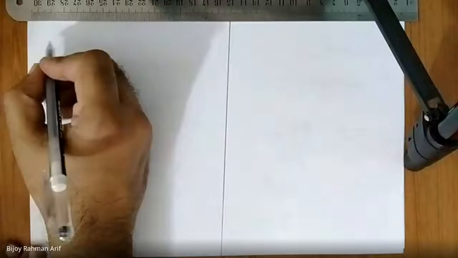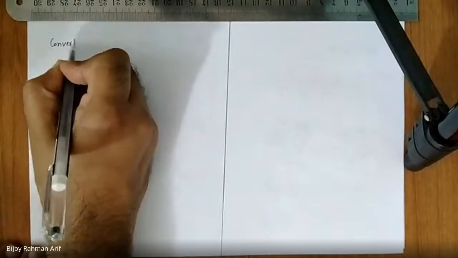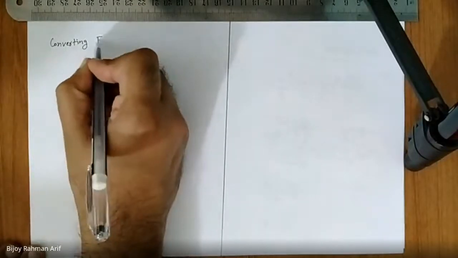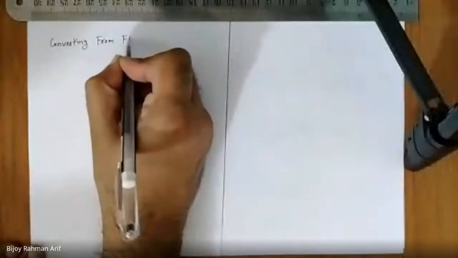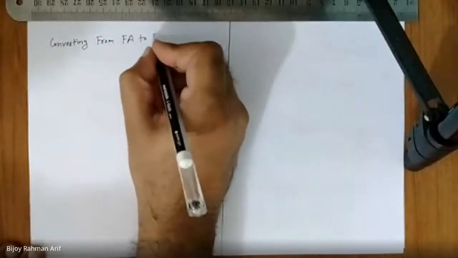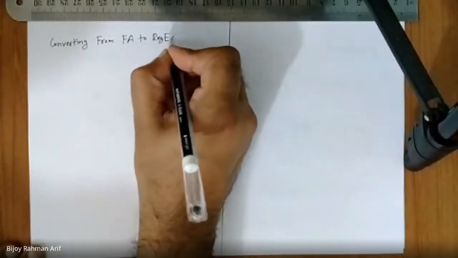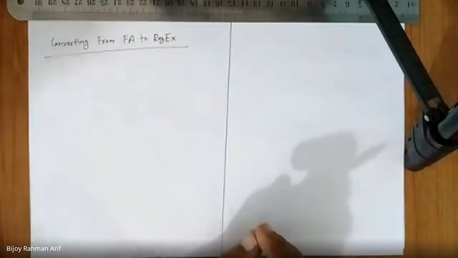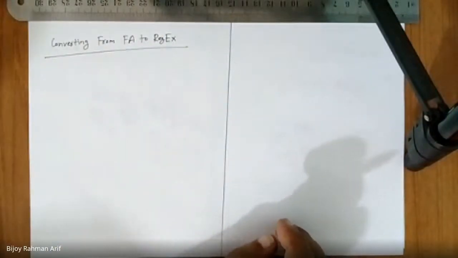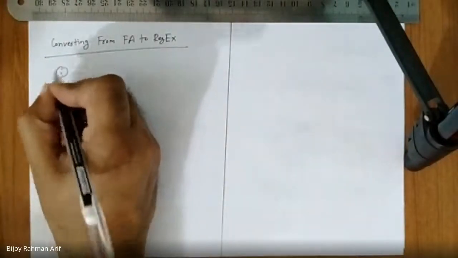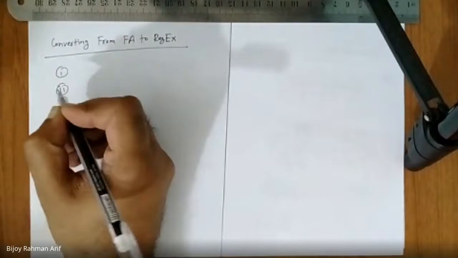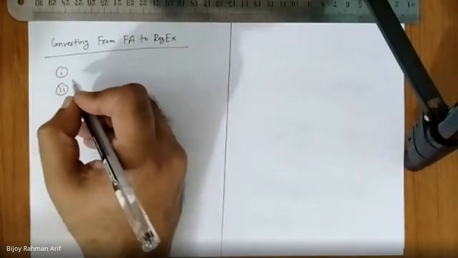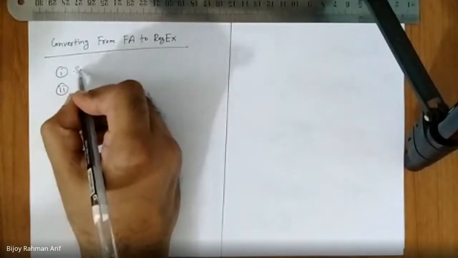finite automata to regex. Yes. Converting from finite automata to regex. Today we're going to study two techniques. In the first half, we're going to study the first technique. In the second half, we're going to study the second technique. The first technique is called state elimination method.